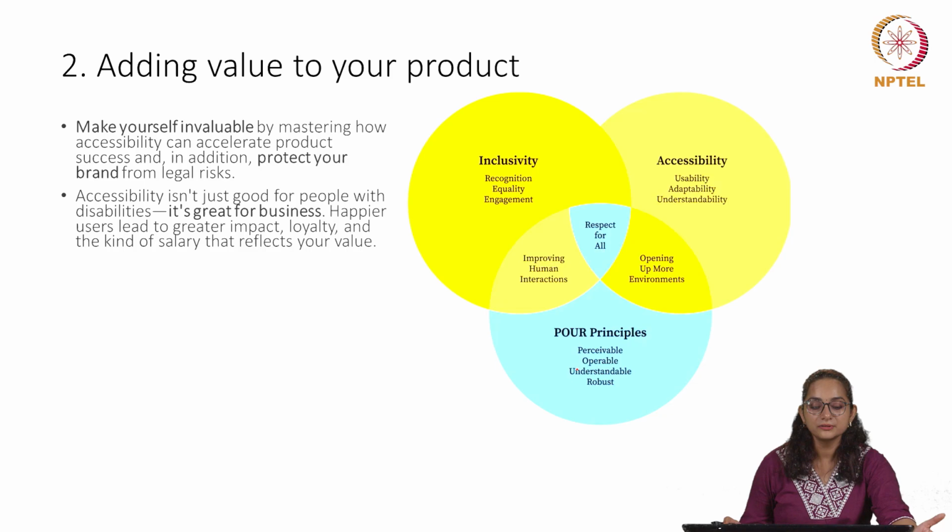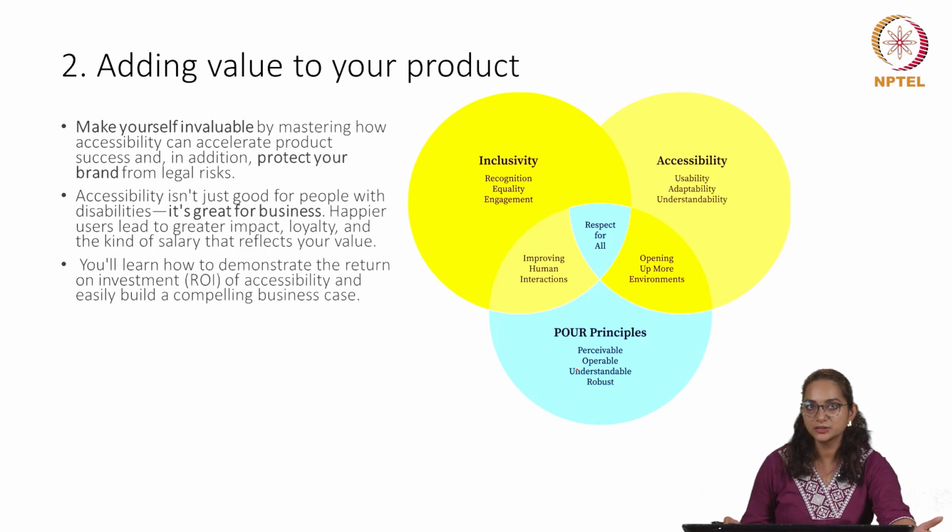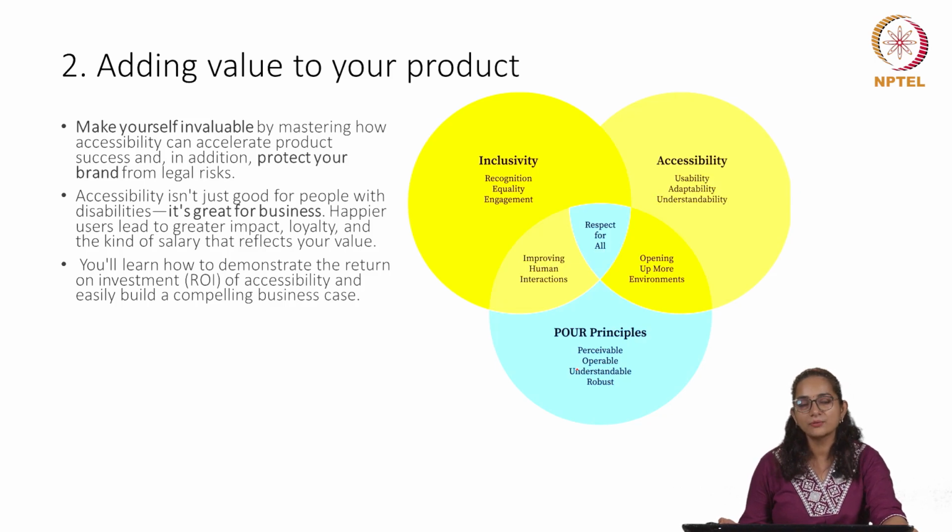You can also learn how to demonstrate the ROI, or return on investment, of accessibility, because it is commonly understood that accessibility is something we can add on later to our design. Initially, a product is designed for an able user, right? This is called ableist thinking, and we will try to understand how such biases affect our design decisions, and in return exclude a certain population who can, from a business perspective, be prospective customers, and we are missing out on tapping them.